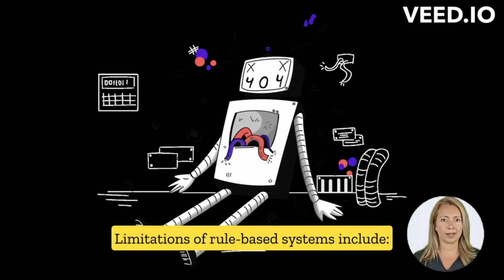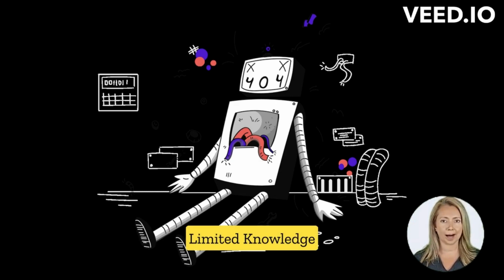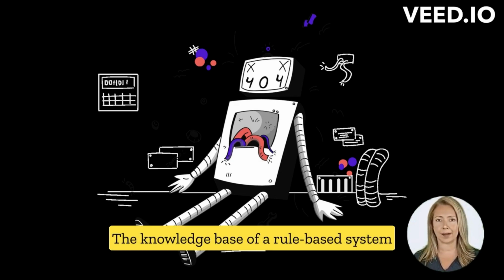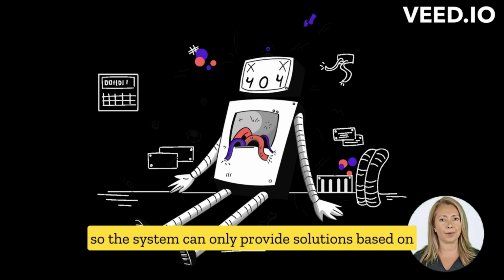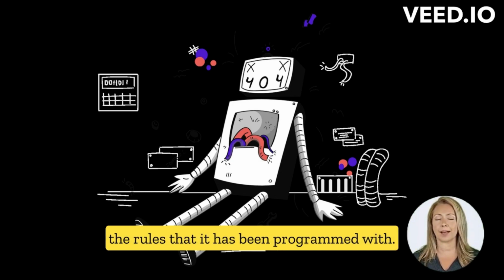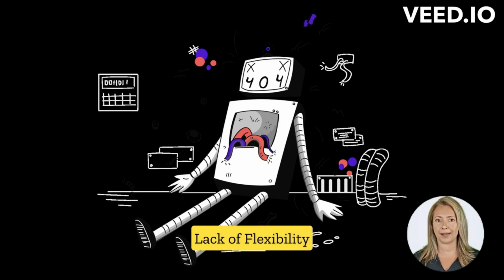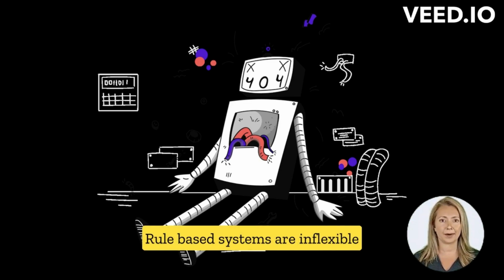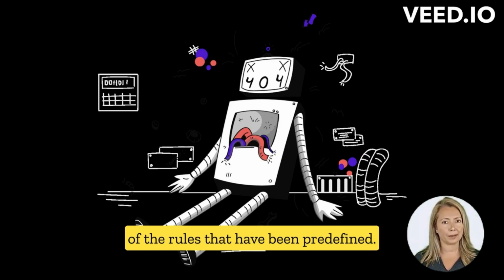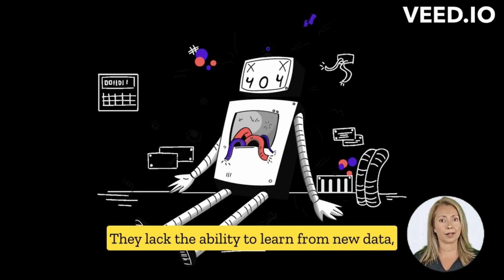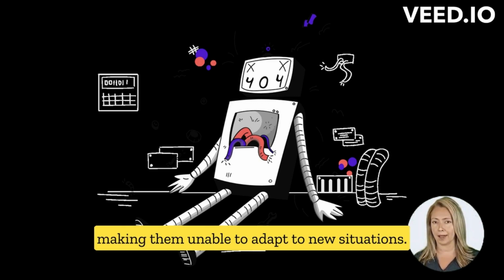Limitations of rule-based systems include limited knowledge. The knowledge base of a rule-based system is limited to the rules that have been predefined, so the system can only provide solutions based on the rules that it has been programmed with. Lack of flexibility. Rule-based systems are inflexible and can only provide solutions within the scope of the rules that have been predefined. They lack the ability to learn from new data, making them unable to adapt to new situations.